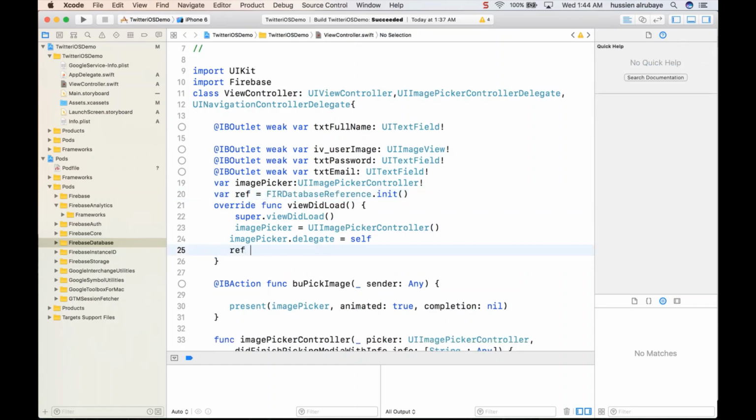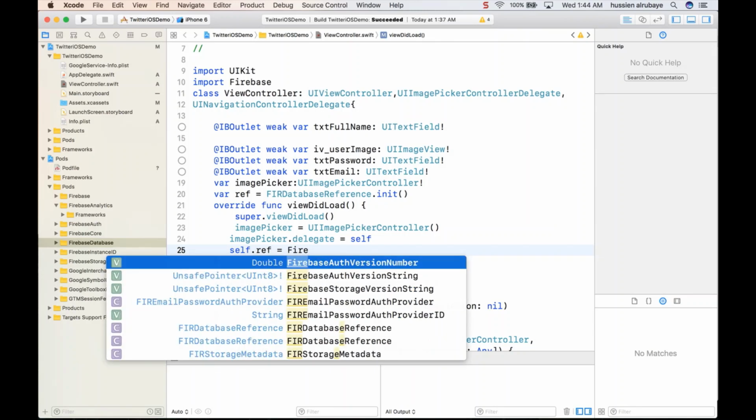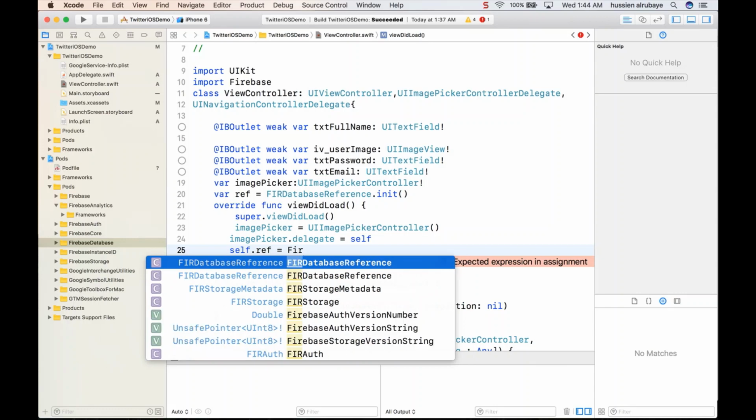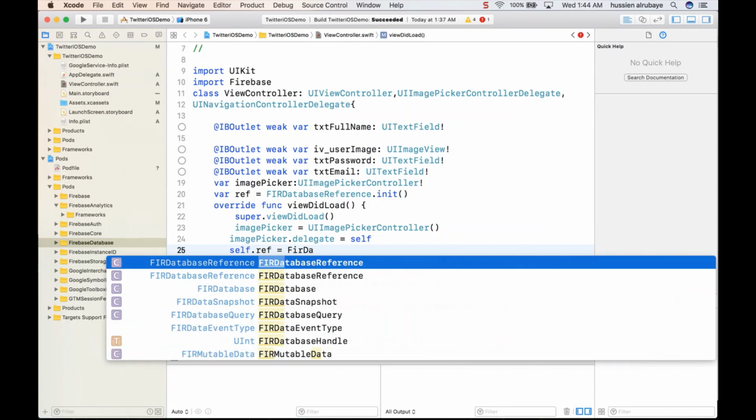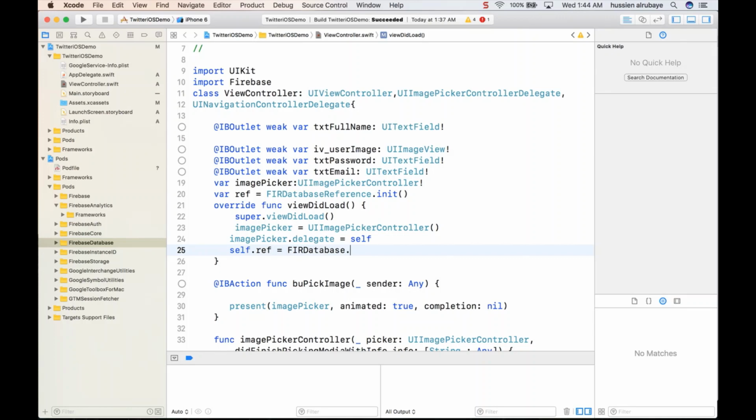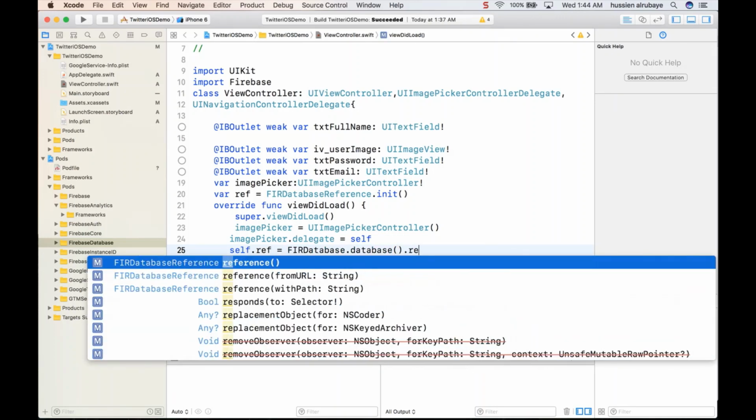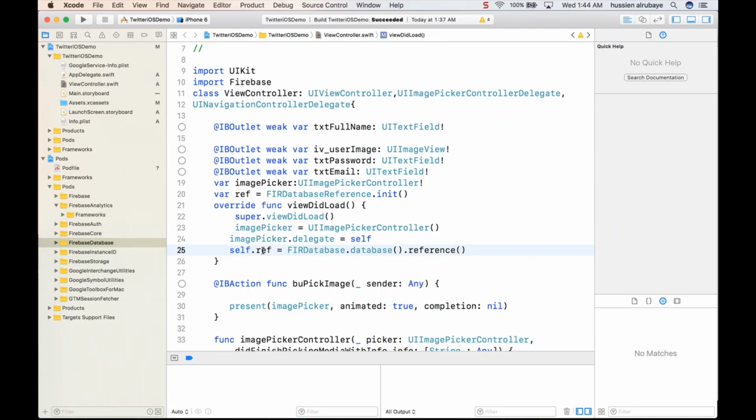You say self dot reference will be equal to Firebase FIRDatabase dot database dot reference. So now this instance will have a reference from the database, so it can use the database for any process that you would like.